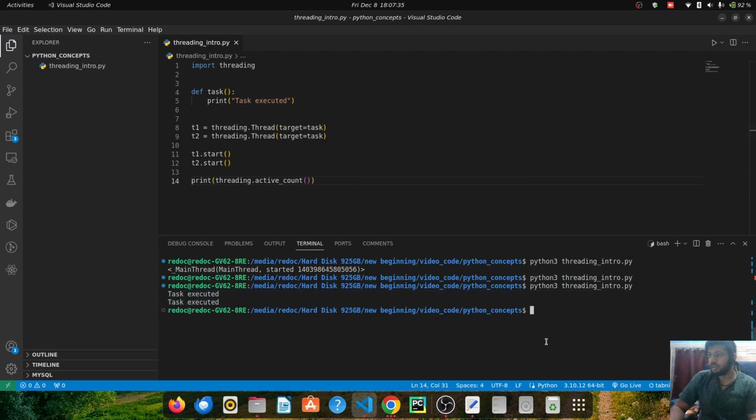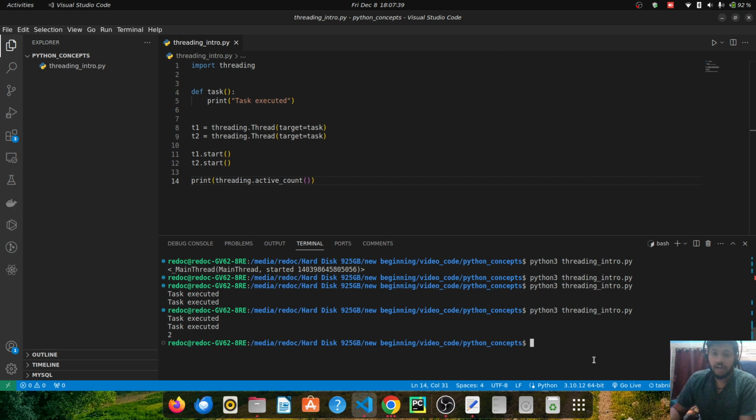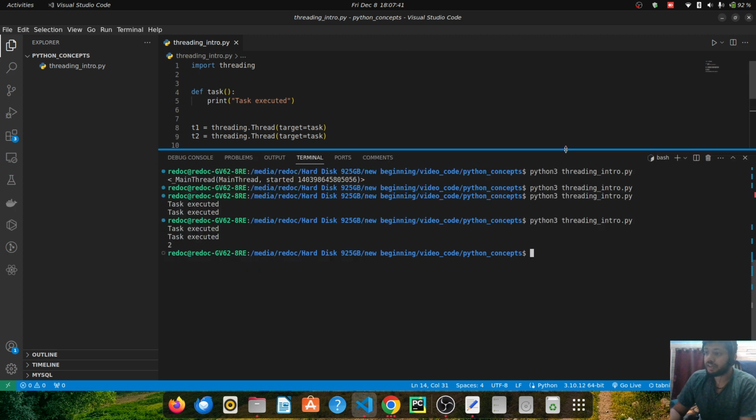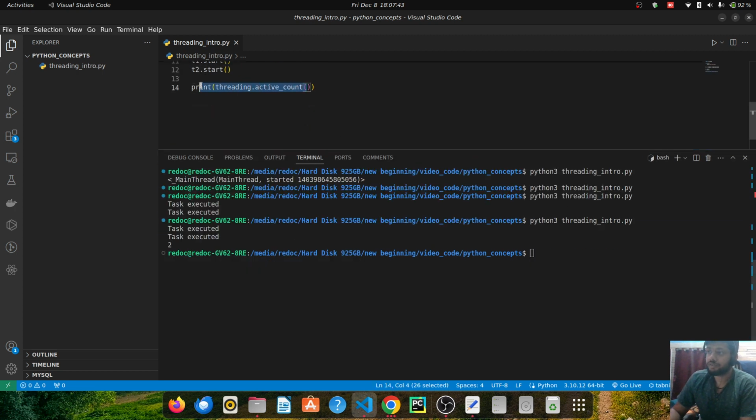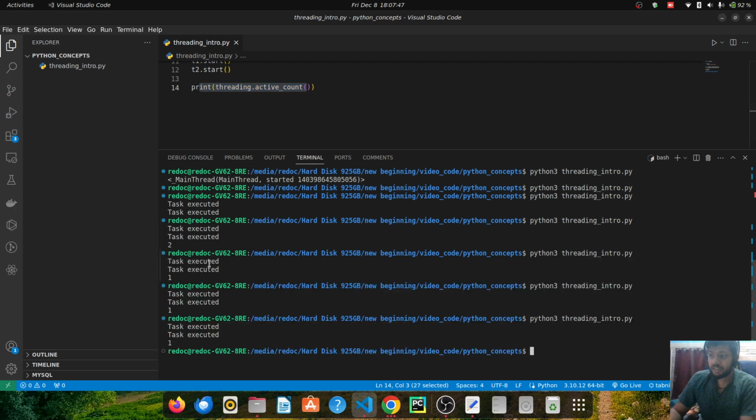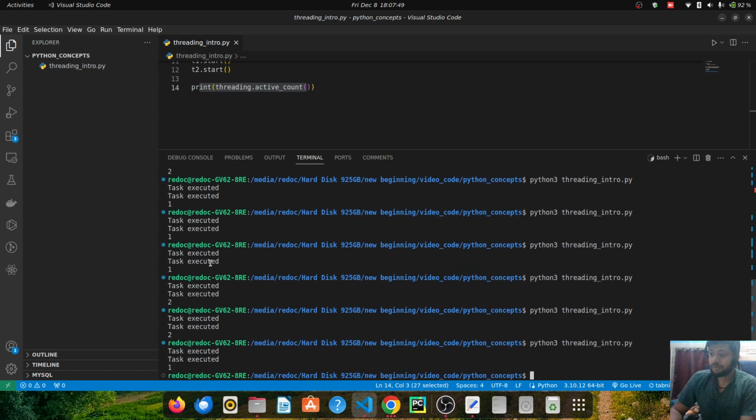Now if I run it, you will see that right now we have two threads as active, but if I run it multiple times, you will see that the value of this gets changed. So let's try to run it multiple times. Sometimes it is coming 1, sometimes it is coming 2. Why is it happening? Active count gives the number of threads currently active in my program.